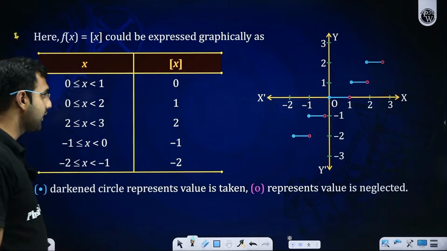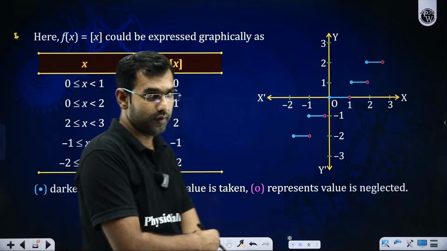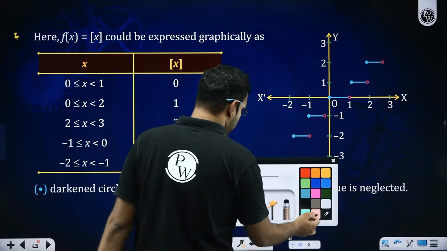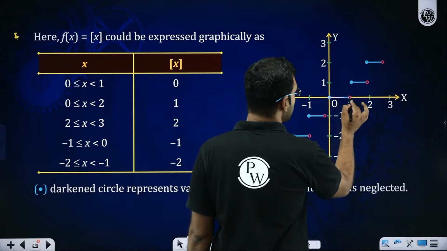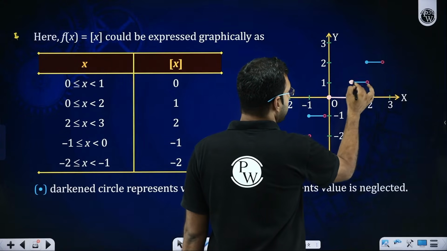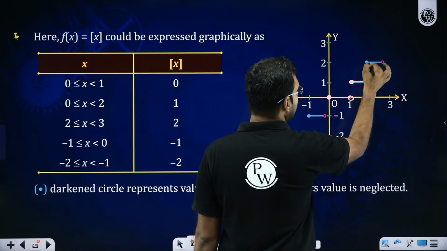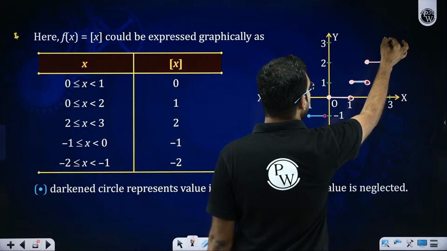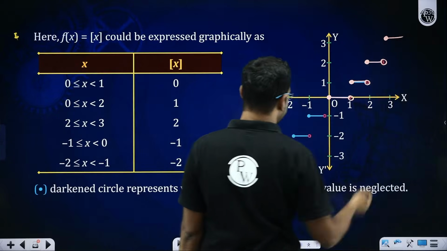So when you look at the graph of GIF, how do you draw it? How does it get drawn? I hope you realize between 0 to 1, it will be 0. But at 1, it will be 1. Between 1 and 2, it will be 1. But at 2, it will be 2. Between 2 and 3, it will be 2. But at 3, it will be 3. And so on. Yes or no?